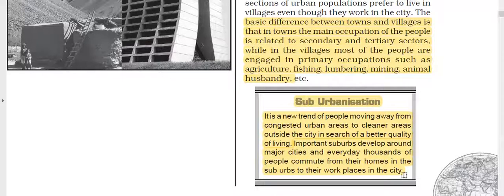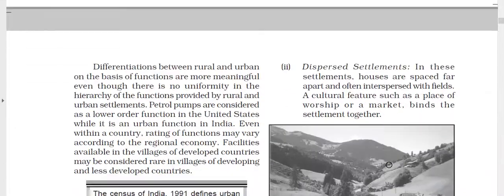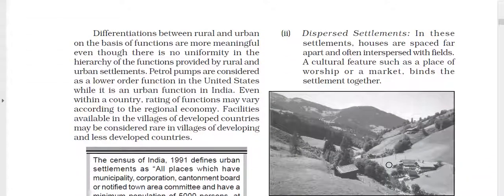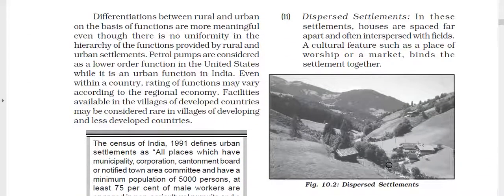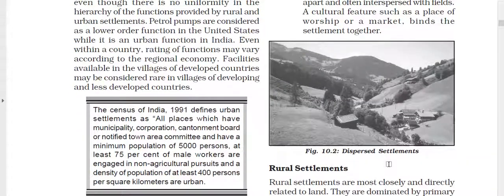Okay, I hope it is clear to you what suburbanization is. It is the trend of people moving away from congested urban areas to cleaner areas outside the city in search of better quality of living. That is what suburbanization means.